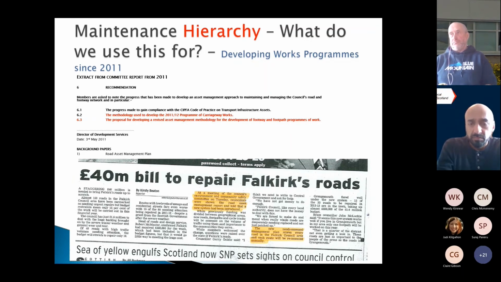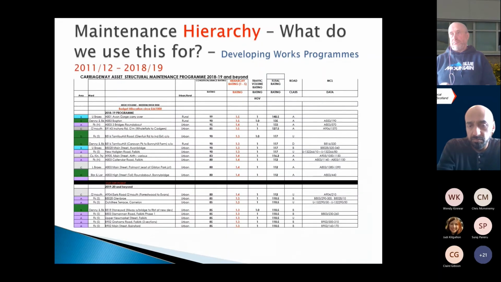And when we develop our works programme, we use the hierarchy and give it a weighting, and that rating is used as a kind of multiplier. You can see here on this screenshot, and this dates back to 2018-19, but it gives an indication as to where certain schemes are and where they rank, and then the actual hierarchy rating can maybe boost a road up, or move it back down based on its overall importance in our network as a whole.